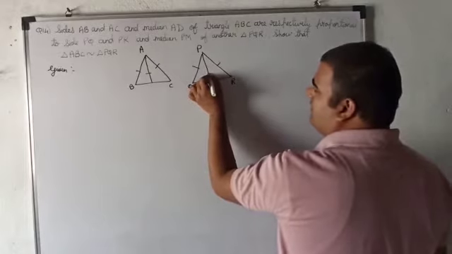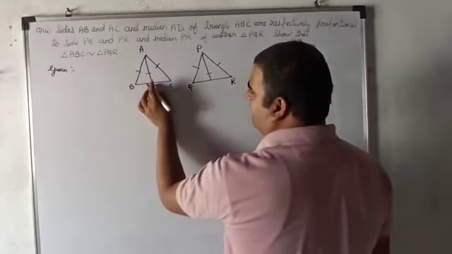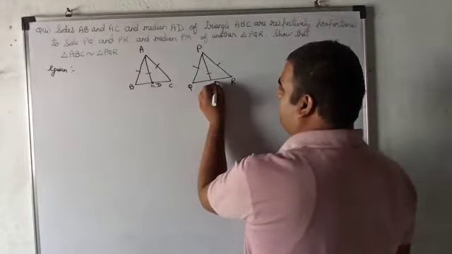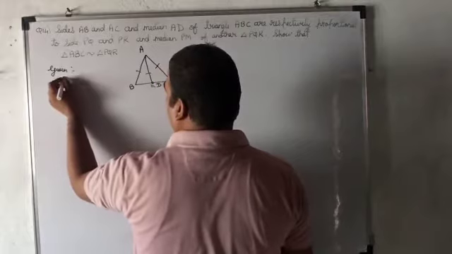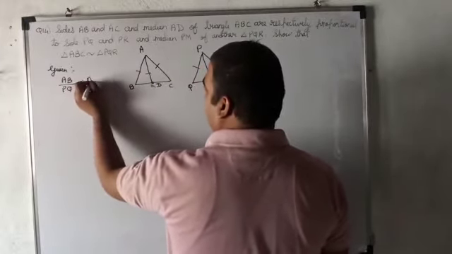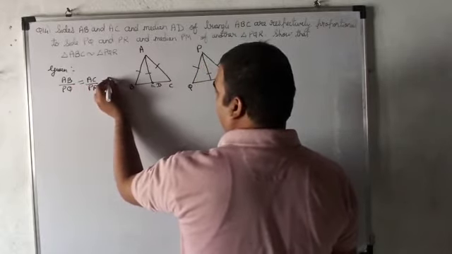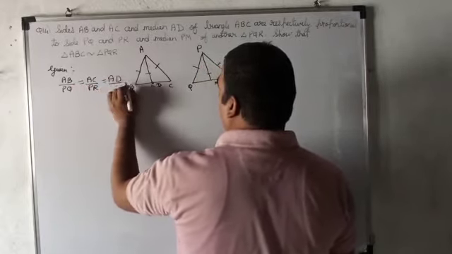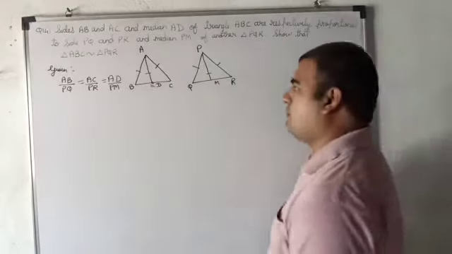This is given. Now, this is D, and this is M. So we'll write here AB upon PQ equals AC upon PR equals AD upon PM. Yes, it is given. Now what to prove?